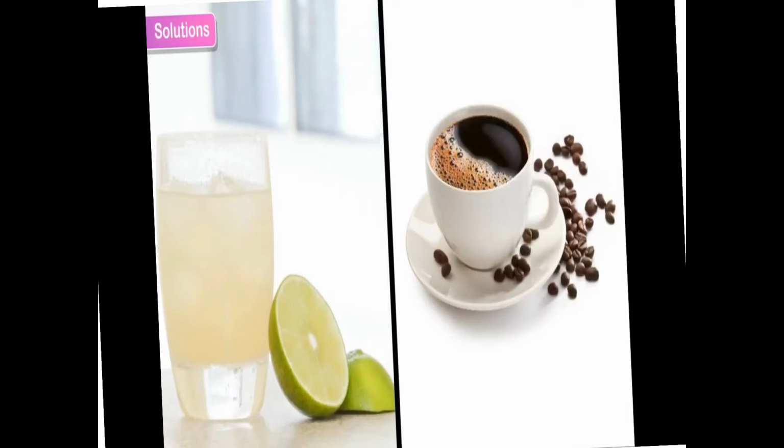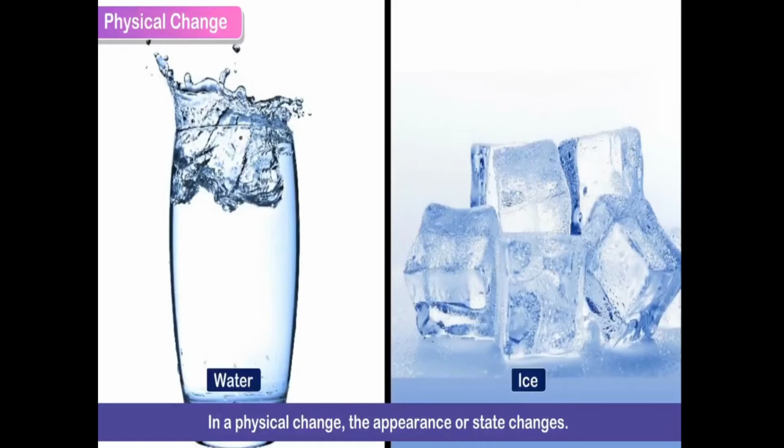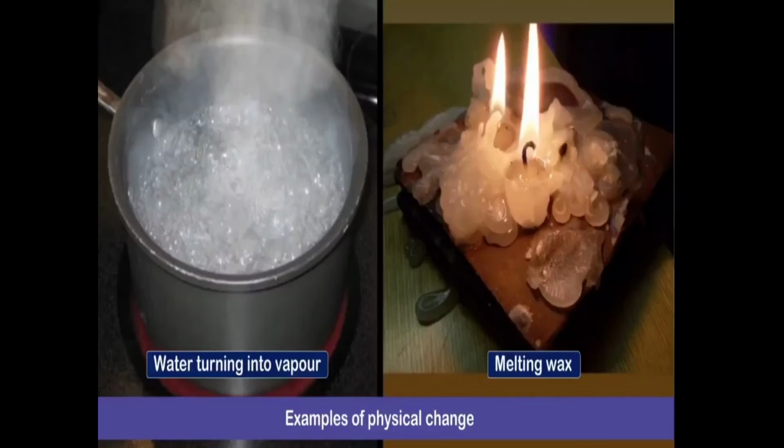Observe in this picture, children. Juice, lemon juice and tea. In a physical change, the appearance or state changes. Here, when we freeze water, it becomes ice. Water turning into vapor: when we boil water, the water turns into vapor. Vapor means steam. You can observe it going up, that is steam.